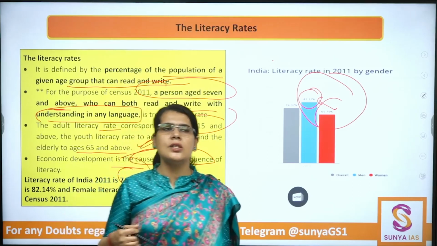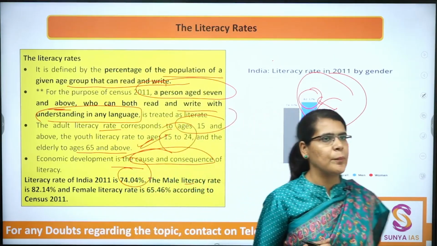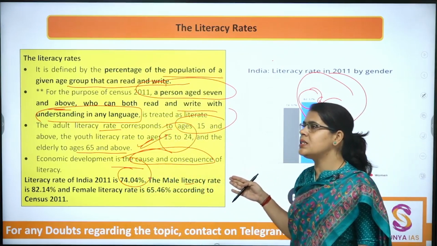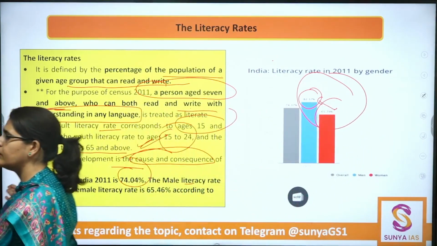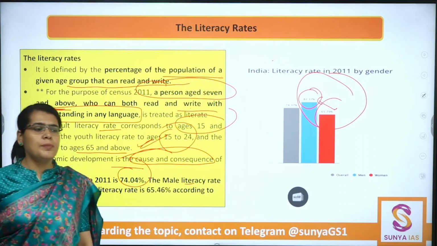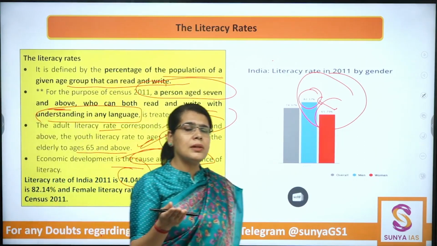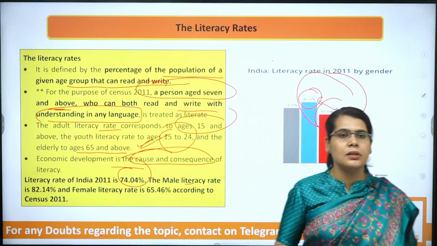So write down one additional point, that is, although the literacy rates have increased in India since the independence time period. So after the independence time period, they were very minimal, 20-30% types. Okay.